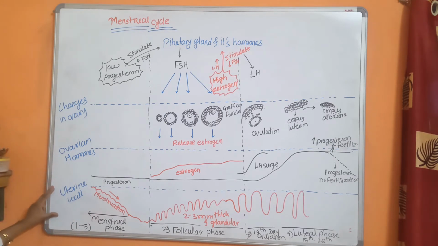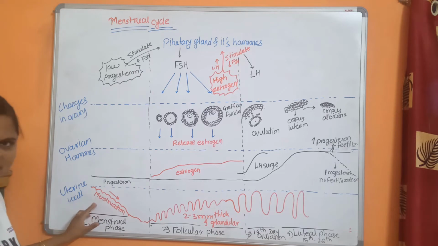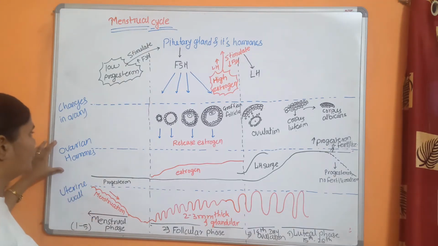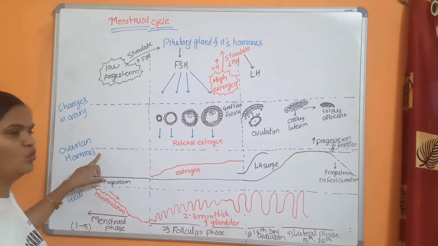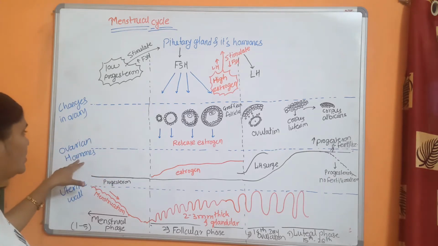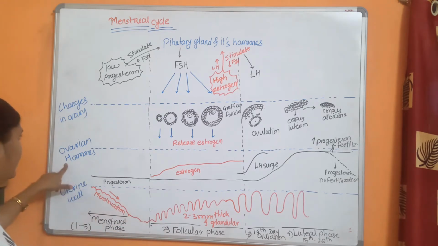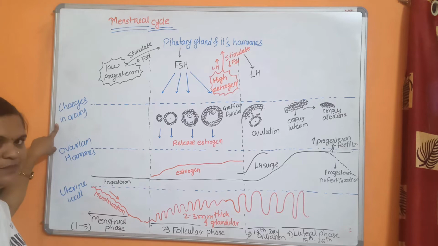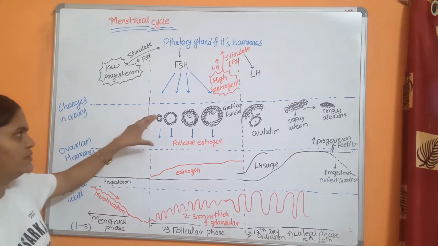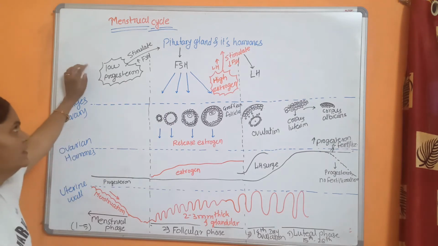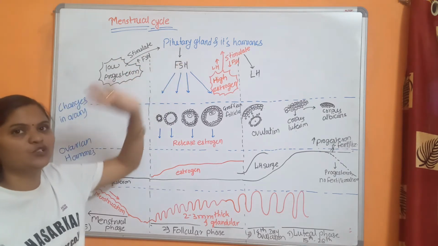Like the first part, here we mention the uterine wall, whatever changes occur in the uterus, that we mention here. Then ovarian hormones, whatever hormones are secreted in the ovary, what changes occur during the menstrual cycle in different phases, we discuss here. And then changes in the ovary, exactly what happens in all these phases in the ovary. And then the pituitary gland and its hormone.